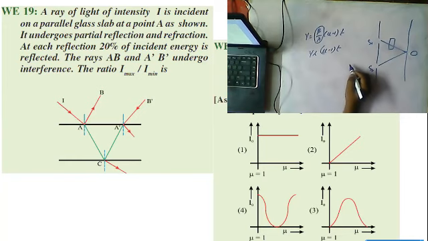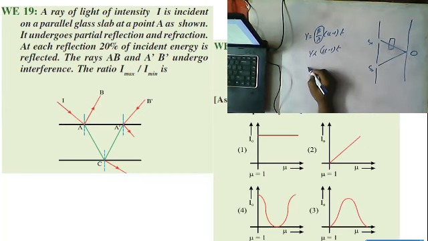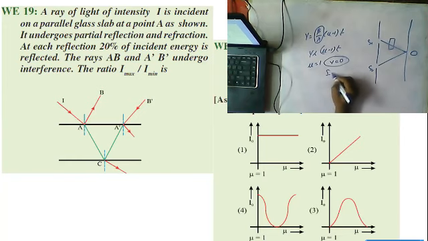For example, if mu is equal to 1, y is equal to 0, that is intensity will be maximum, I max. So you can get the graph. The graph I'm drawing here: mu is equal to 1, at this point it is maximum, I naught.